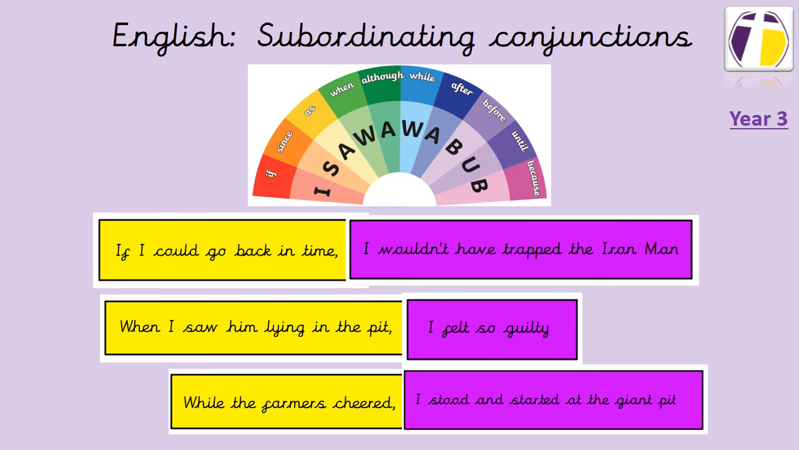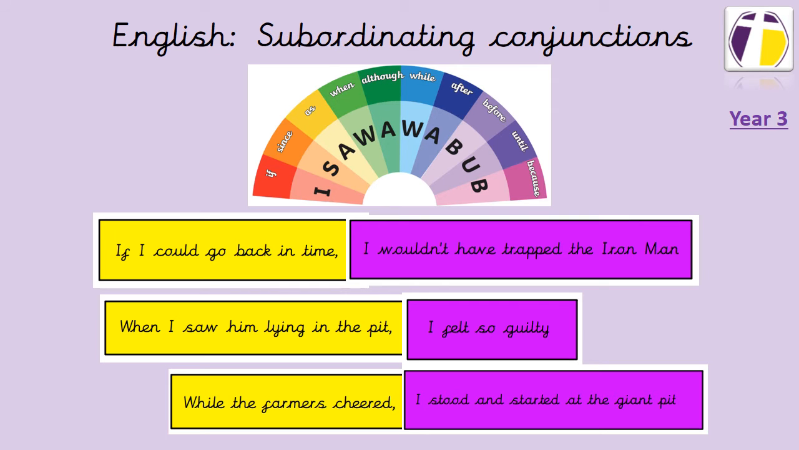This is the main clause in purple. I stood and stared at the giant pit. Our subordinate clause, to add a bit more detail, is while the farmers cheered, comma, I stood and stared at the giant pit. These are all linked to the story of the Iron Man.